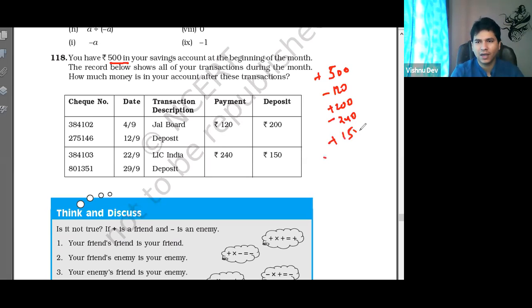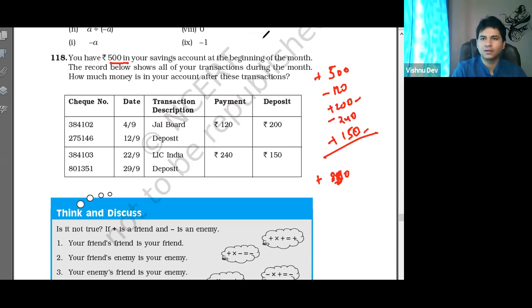Now, you cannot add or subtract these? I guess all of you can add or subtract. See, credit is 200 plus 150 plus 500. What will the credit total be? 850 rupees. Sorry, 850. My bad. 850 rupees, right?